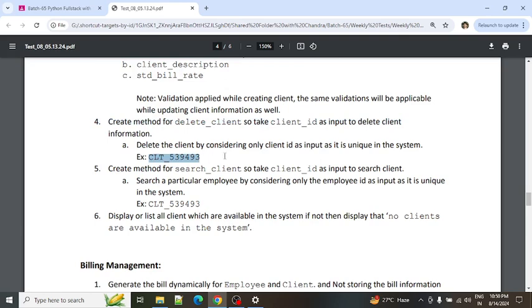If the client ID is available, then delete the client. If it is not available, you simply return that a client is not available with this ID. That is the fourth point.